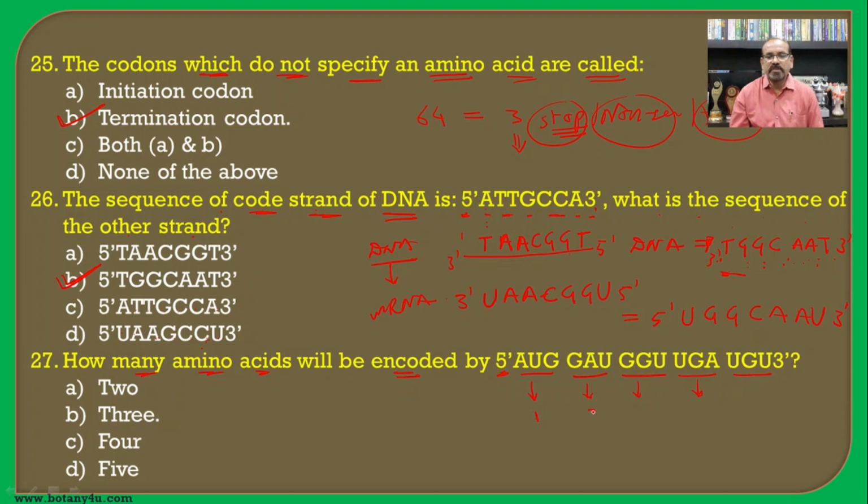So first amino acid, second amino acid, third amino acid, and UGA is a termination codon or the stop codon. So here the process will be terminated, and hence only 3 amino acids will be specified, and hence B will be the correct answer.